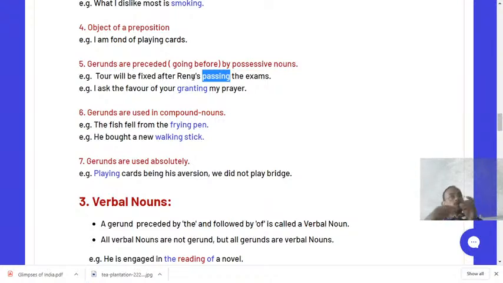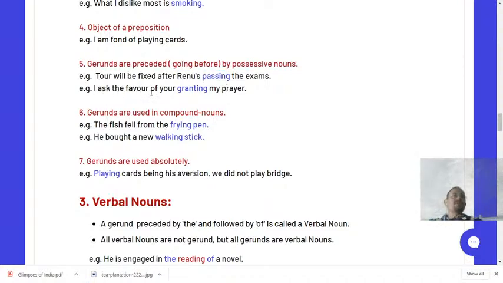That is why John's, Renu's, his, her, their, Mitali's, they are the examples of possessive nouns and pronouns. Why are they called possessive nouns and pronouns? Because they show the possession or ownership of the person mentioned. Like Renu's means something that shows the possession of Renu. Understood? So passing is preceded by Renu's, which is a possessive noun. That is why passing is the example of a gerund.